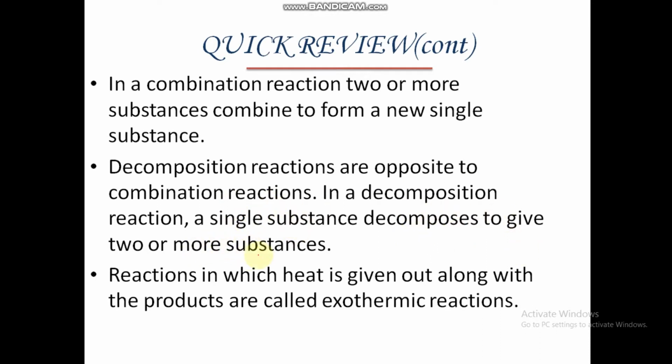As I said, a reaction in which heat is given out or liberated is called an exothermic reaction. Example, calcium oxide reacting with water gives rise to calcium hydroxide, where there will be heat formation.